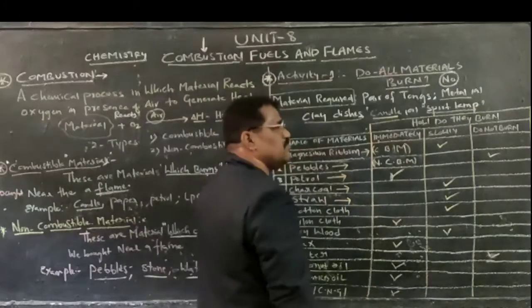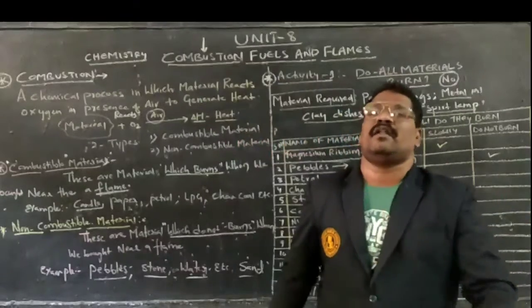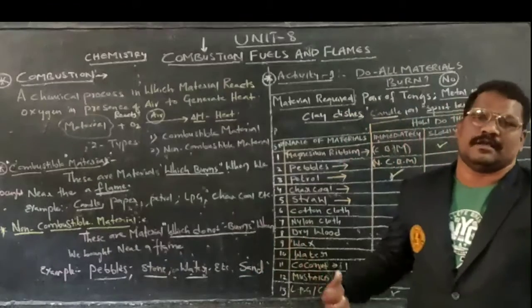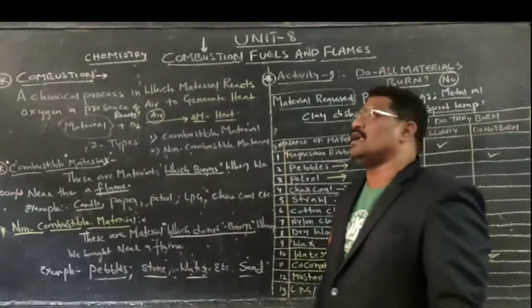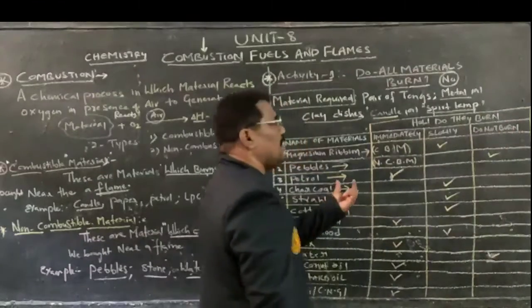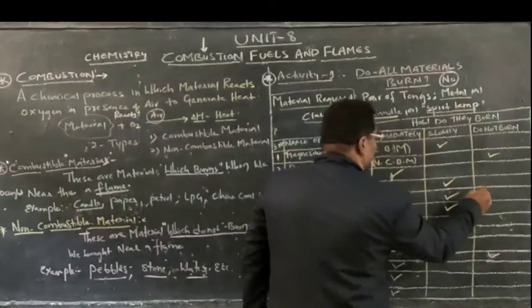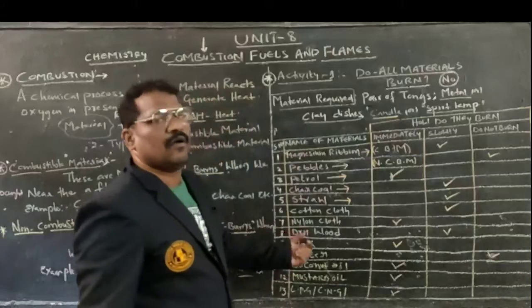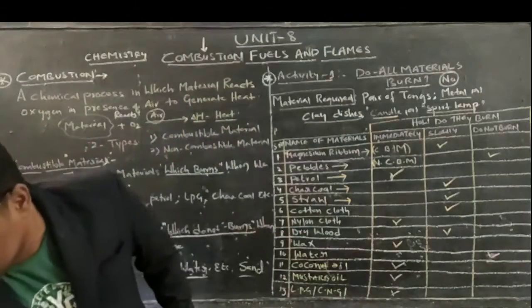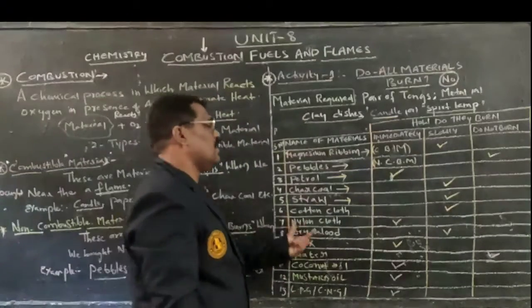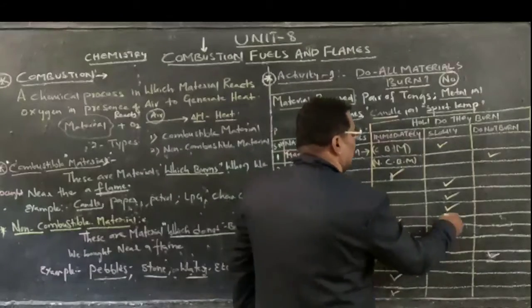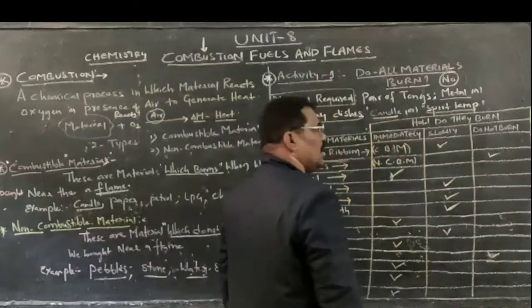Simultaneously, straw. Straw is made up of an organic material, a combination of carbon and hydrogen. Therefore, it will also burn very slowly. Coming to cotton cloth, the cloths we are wearing, if we burn cotton cloth, it burns very slowly.